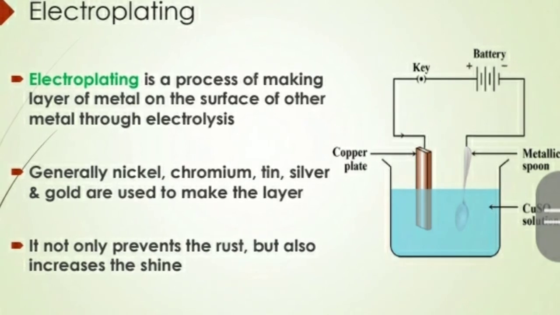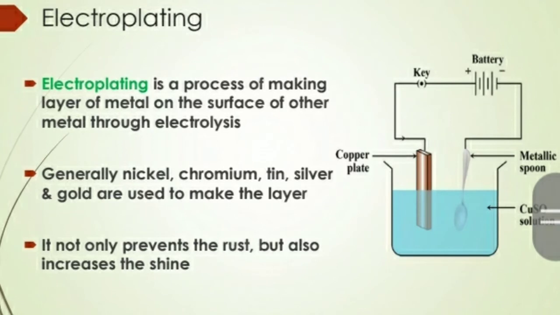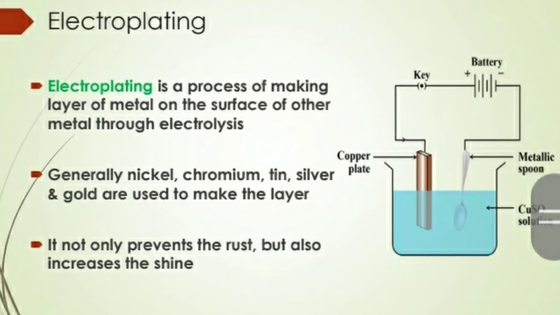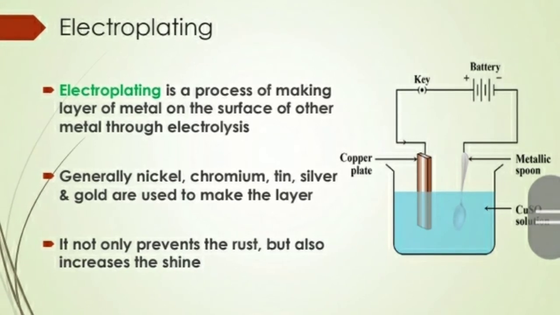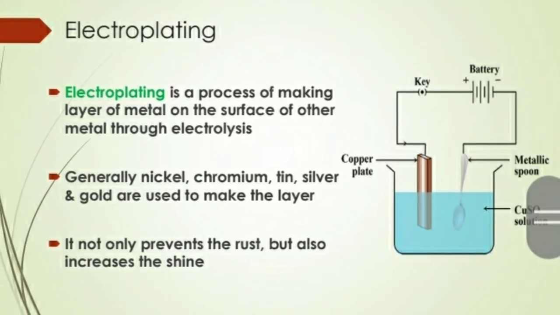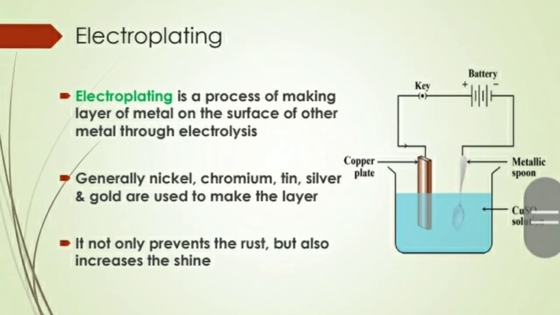Generally, nickel, chromium, tin, silver and gold are used to make the layer. It not only prevents rust but also increases the shine of an object. You can see the figure of electroplating. We will go to another last lesson.